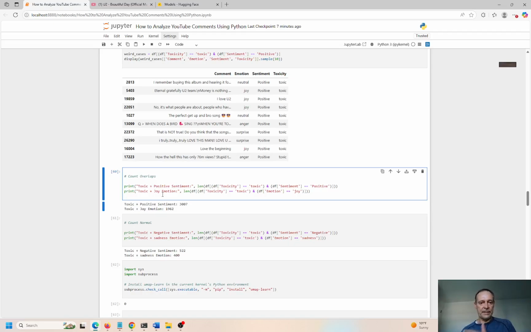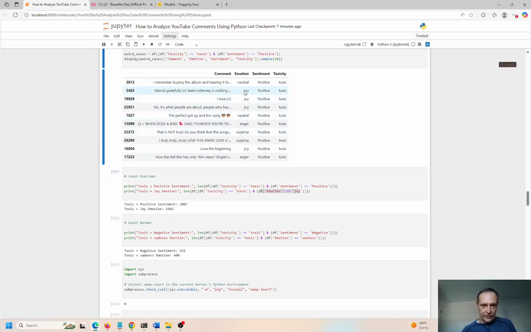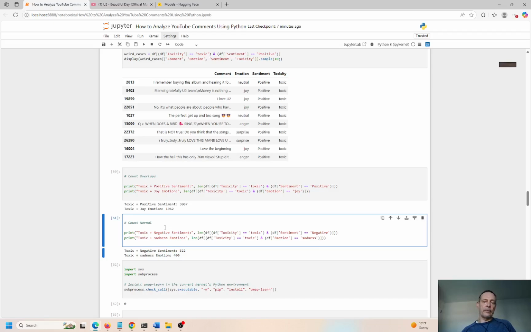But we can count overlaps here, okay? So for any toxic comment with positive sentiment, we can look at toxicity equals toxic and sentiment equals positive, and count those. And if toxicity equals toxic and emotion equals joy, like in this record, where the emotion is joy, sentiment is positive, and toxic is toxic, we can count those. Toxic plus positive, 3007. Toxic plus joy emotion, 1962. So there's definitely some overlap. Again, if we pick a different model, we might have a slightly different outcome, right?